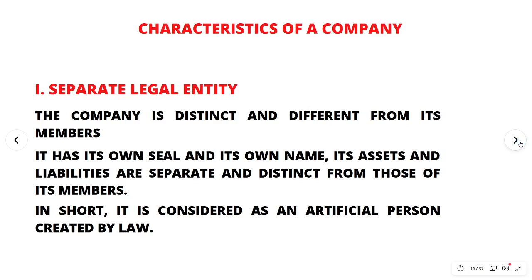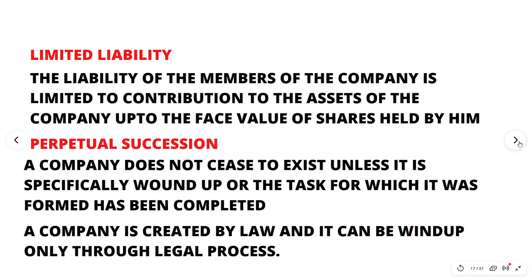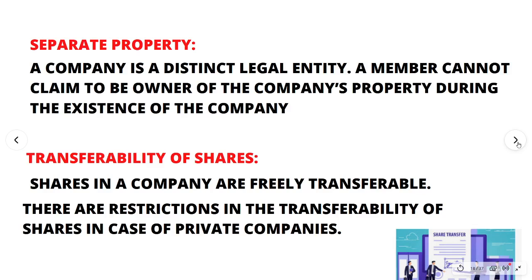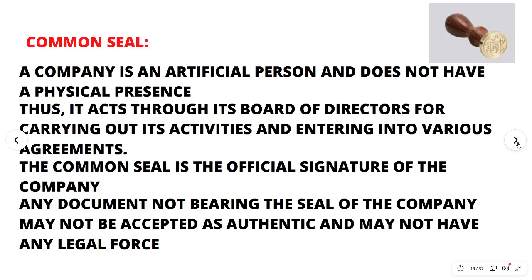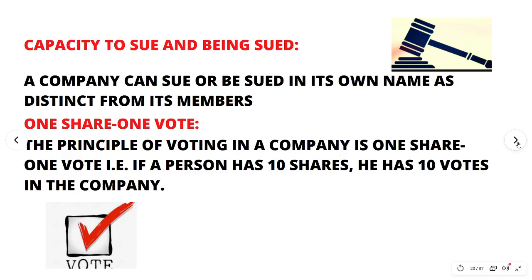So separate legal entity, limited liability, perpetual succession, separate property, transferability of shares, common seal, and capacity to sue and be sued, and one share, one vote. These are considered to be the characteristics of a company. Please go through it, children.